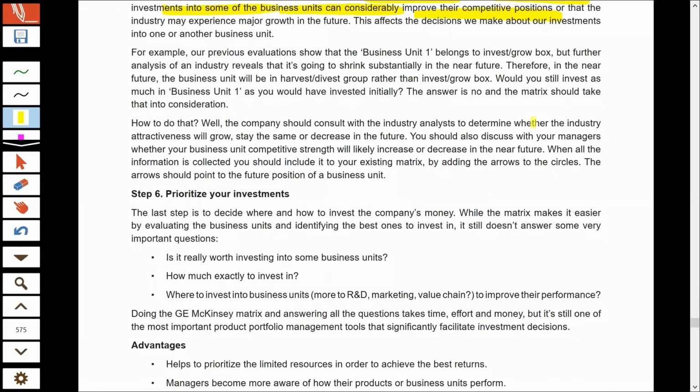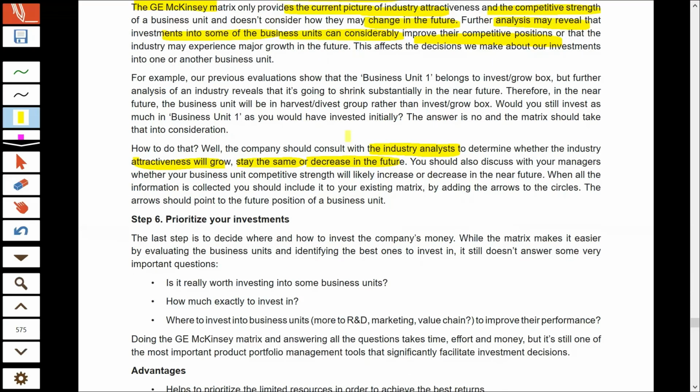And see, all this is not very easy to do. Analyzing the current scenario, getting the data about the business strength, the industry profitability, using the GE matrix and analyzing the future, all this is very difficult. So you should always take the help of experts, that is industry analysts, and take their views on whether the industry will continue to grow in future or not, whether the industry growth would be the same as it is in present or it will decrease in future. That you can always judge with the help of experts.